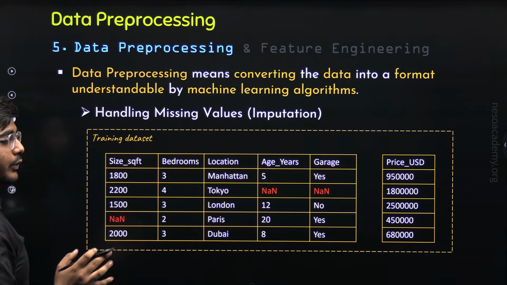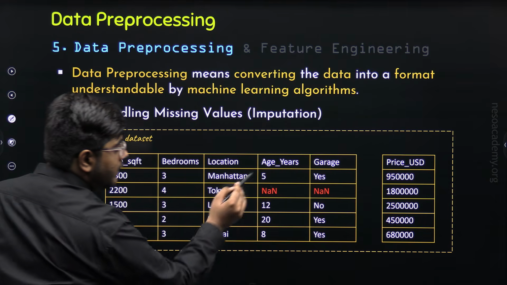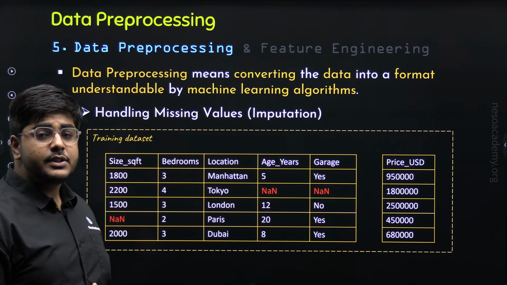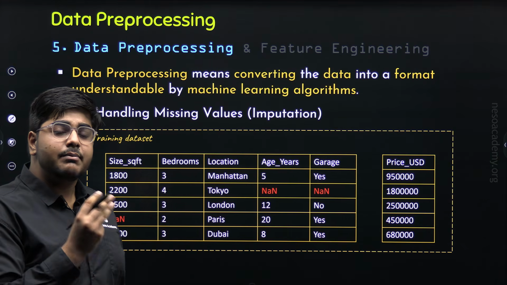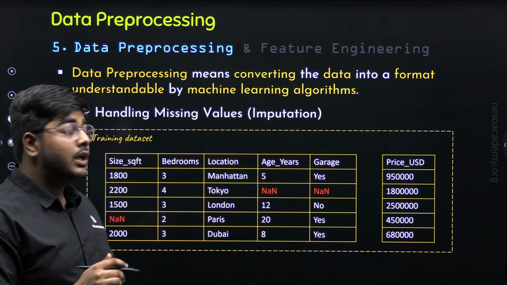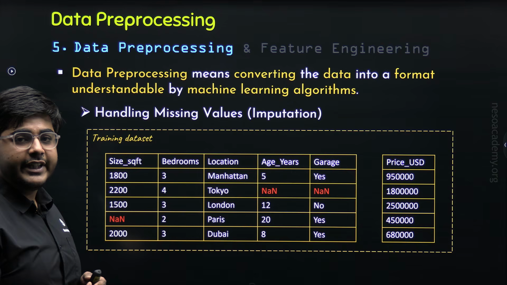In this dataset, you can see there are a total of 3 missing values, this one, and this one. We need to replace these 3 missing values with a proper logical value. This process is known as imputation, as I have already told you.